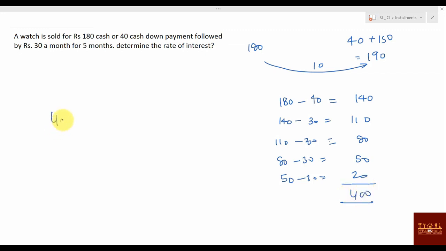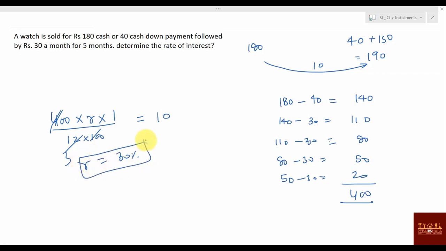So 400 is a virtual principal and rate of interest is R and time is 1 month divided by 12 into 100, and what is the interest you have to pay? 10. So this one gone, 4 remaining, 4 threes are. So rate of interest is what? 30%. Clear?